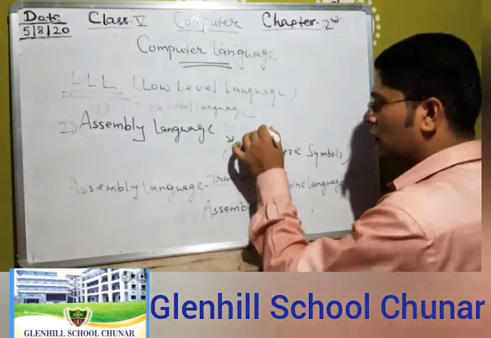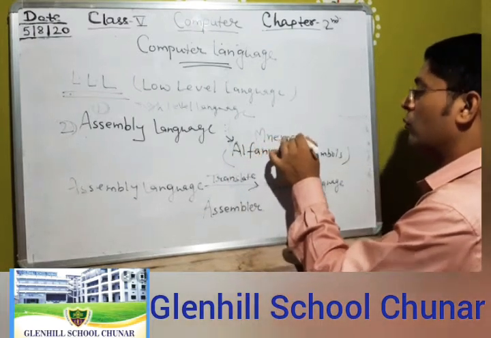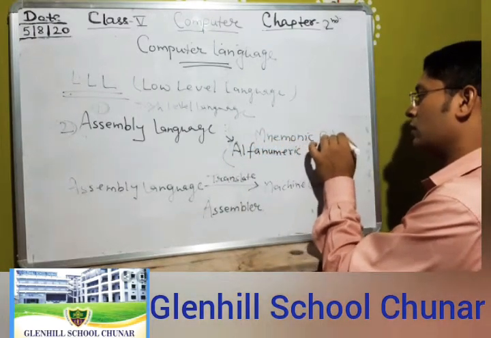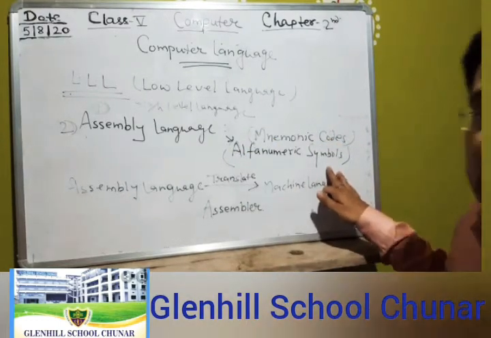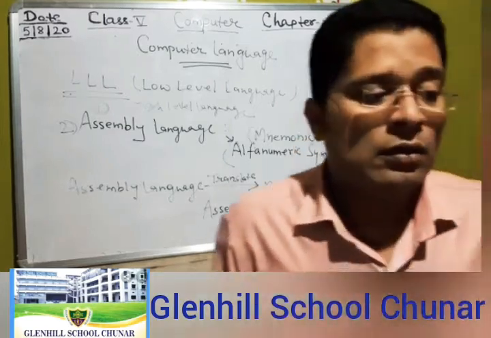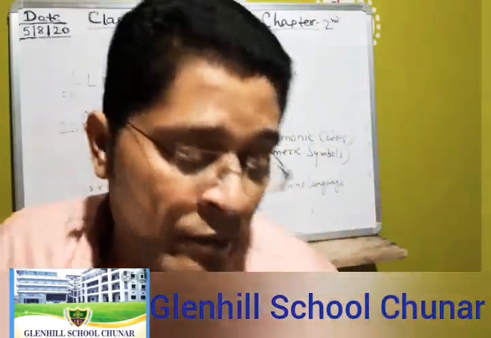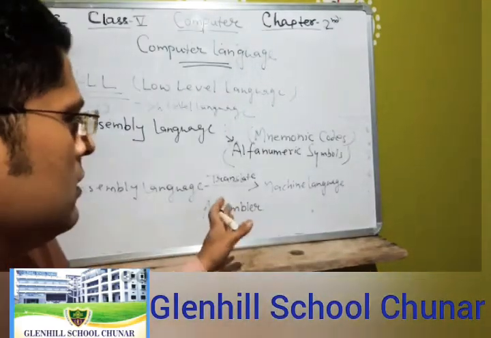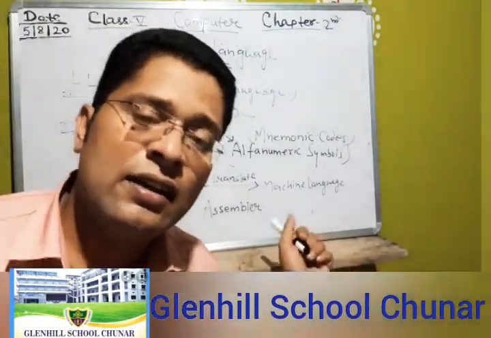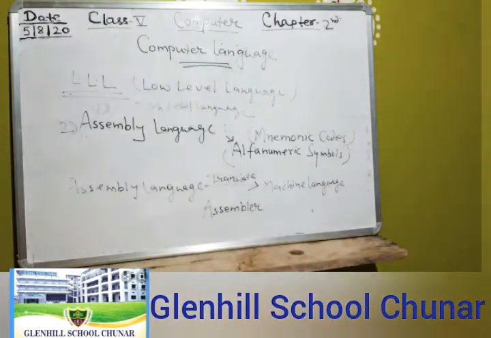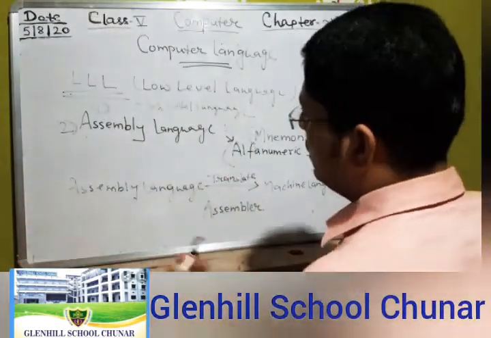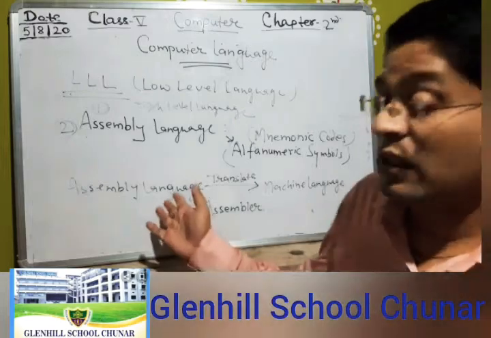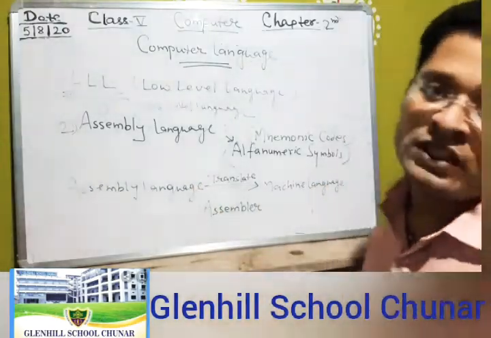Student, these symbols are called mnemonic code. Assembly language needs a translator, and this translator is called the assembler. What is the work of this translator? It changes the language, assembly language, to machine language.